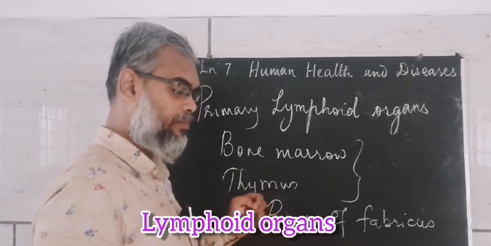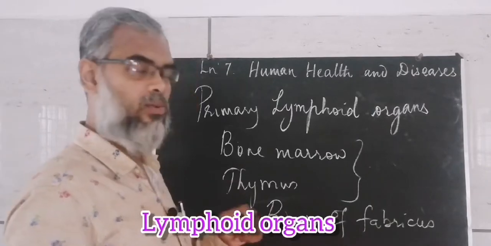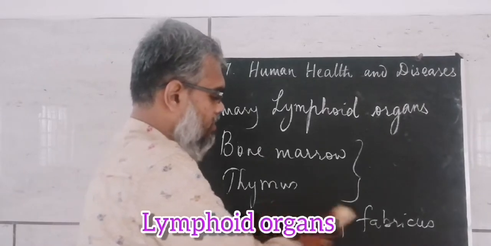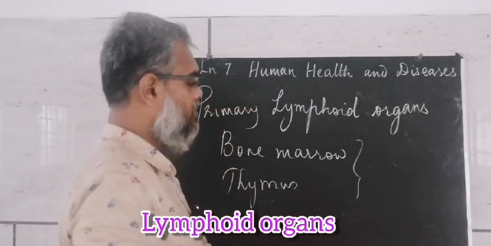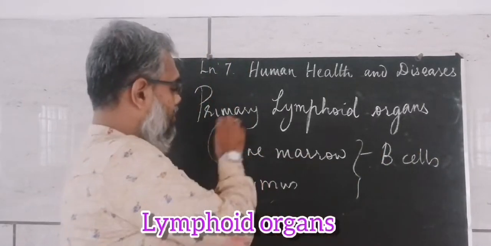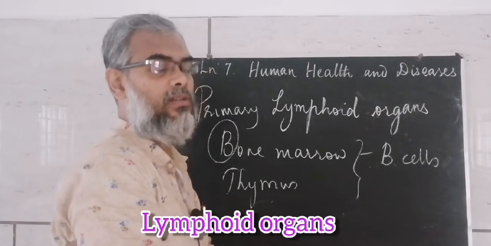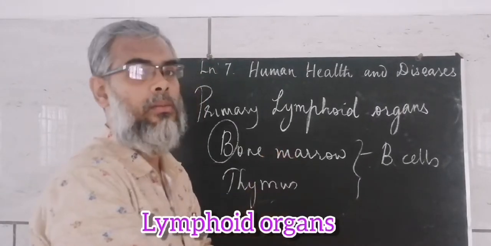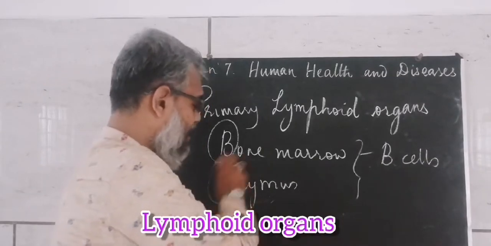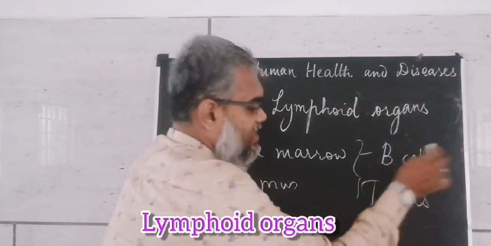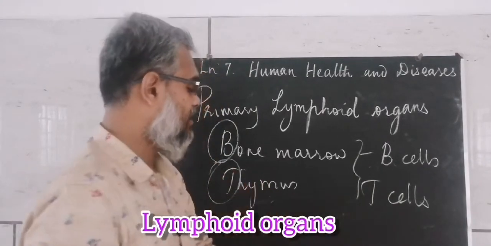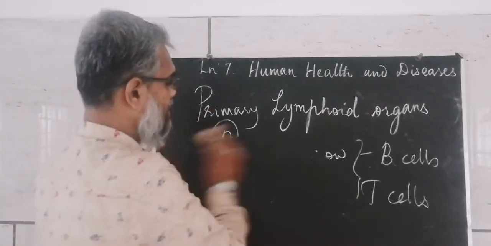Now, what type of cells should be produced is all done by the primary lymphoid organs. B cells are matured in bone marrow. You remember this. B lymphocytes are matured in bone marrow. So what about the thymus? Can you say? Yes, T lymphocytes. T cells are matured in the thymus. Now, thymus.